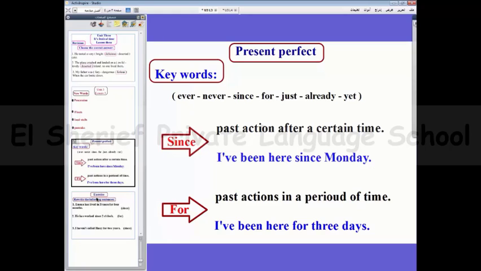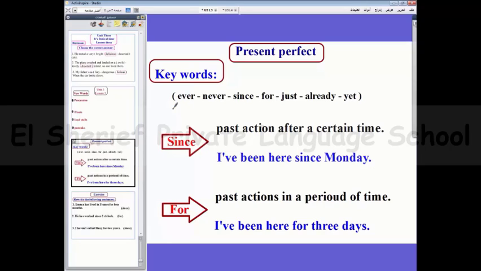Okay. Today we will take the keywords which we can use with the present perfect. Of course, we took since before. We took just, already, and we will revise them again now.